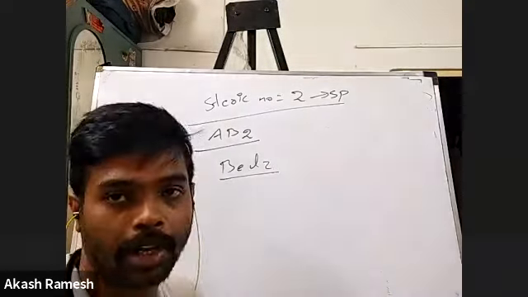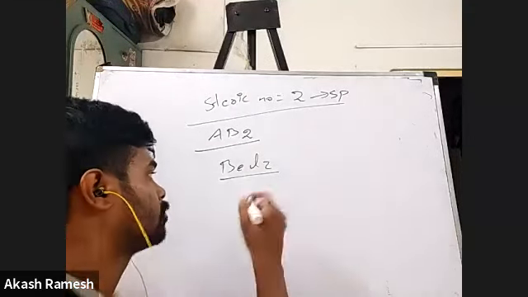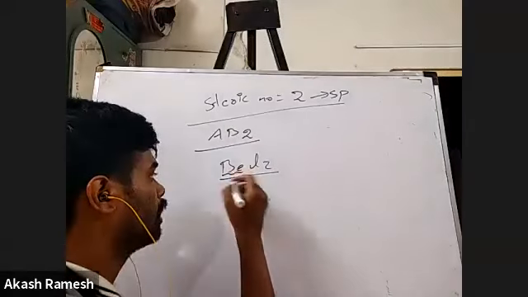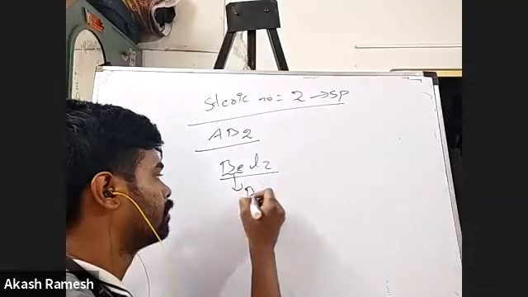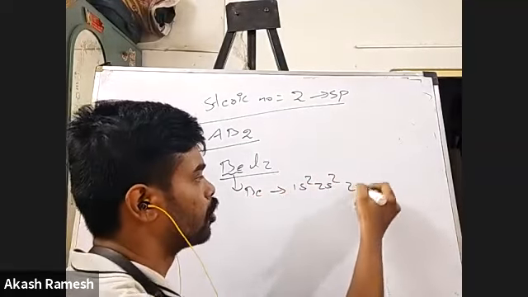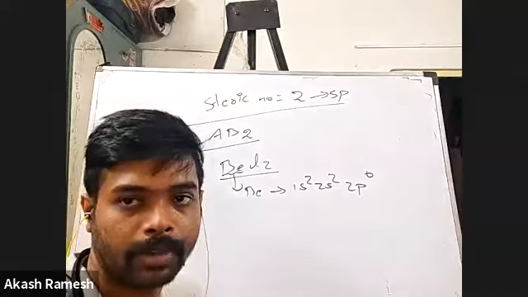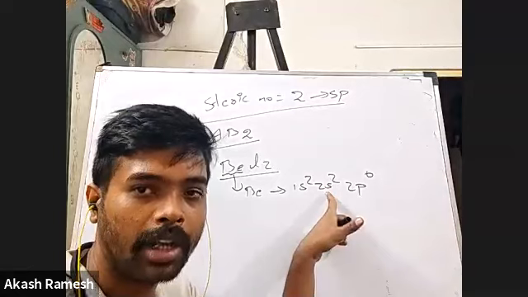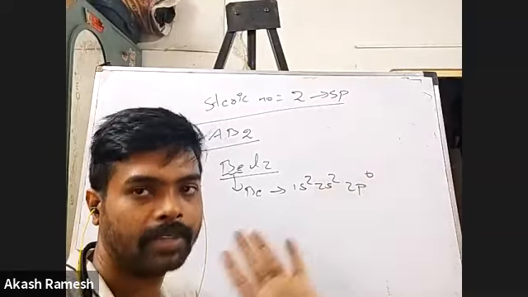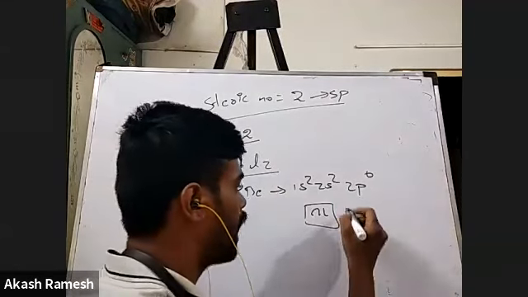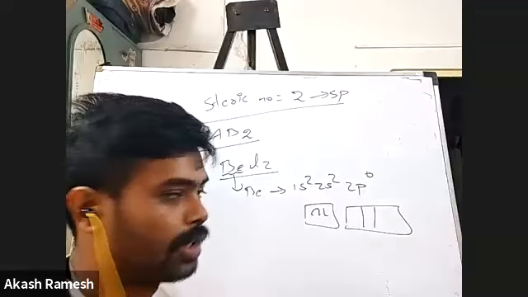I'll take beryllium chloride. Now we'll speak of beryllium. I know it is sp, but we're going to prove that it is sp. For beryllium the configuration is 1s2, 2s2, and 2p0. Why am I taking 2p also? Because I have the second shell, and in the second shell I have electrons. 2p is there, but it's just empty. So in 2s I have 2 electrons, and in 2p I have no electron.